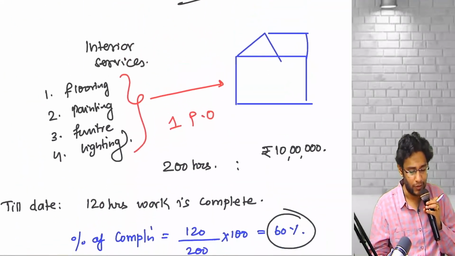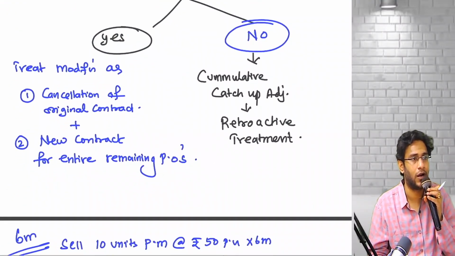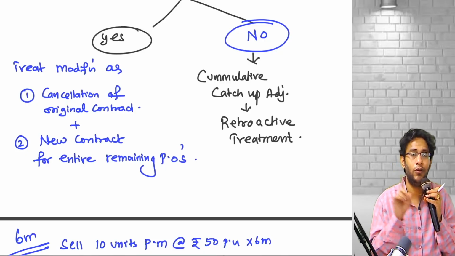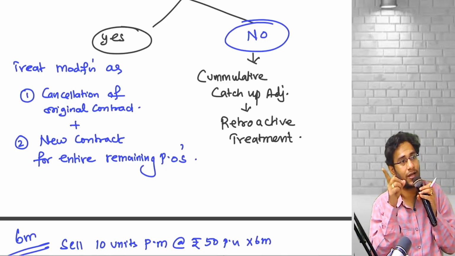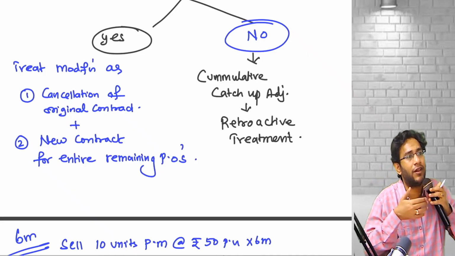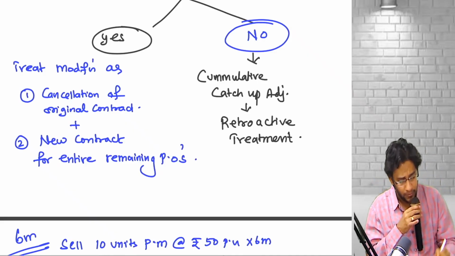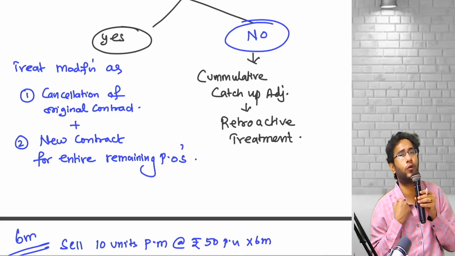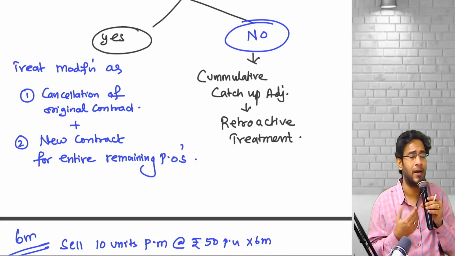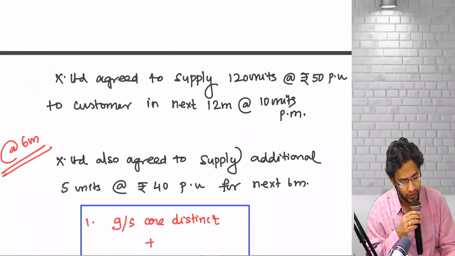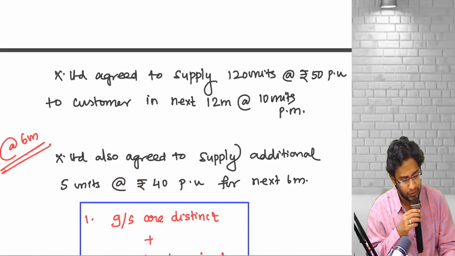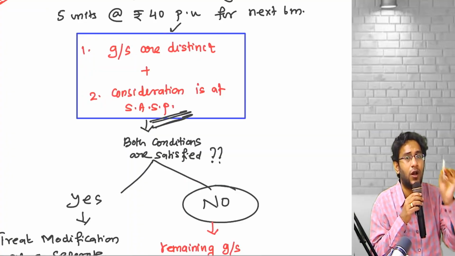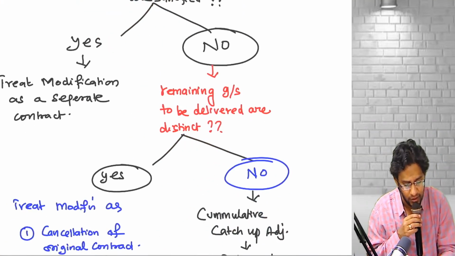Whereas in the second case, where we asked you to treat it as cancellation of the contract and a new contract is entered, there I cannot do cumulative catch-up adjustment, because whatever revenue I already recognized in the past is not wrong, that is correct. Hereafter you do an average revenue recognition because the goods you are going to deliver are distinct, and you gave a discount to that fellow because he is already your original customer. For example, originally I sold it for what rate? 50. But now I am agreeing to sell it only for 40. Distinct goods, say. This is not standalone selling price. If it was standalone selling price, you would have fallen in the first category.